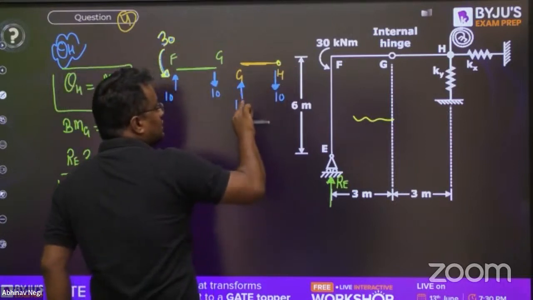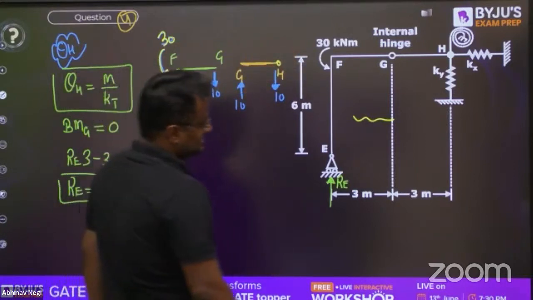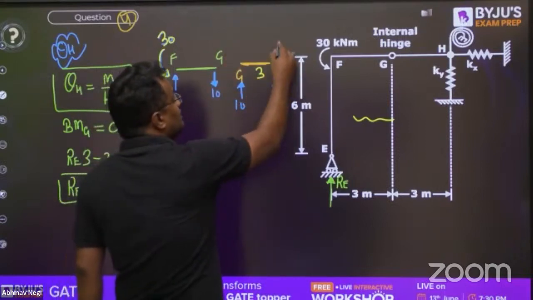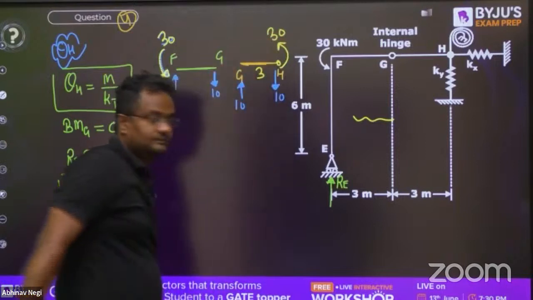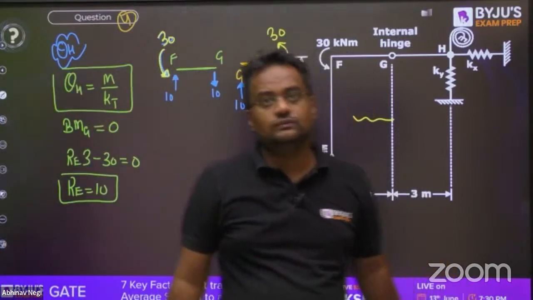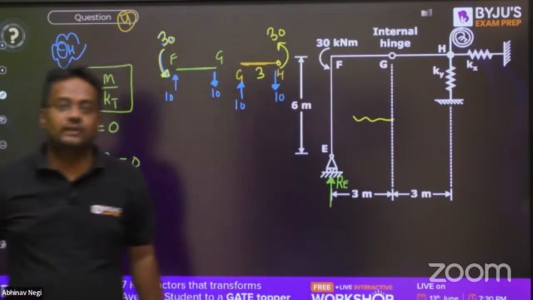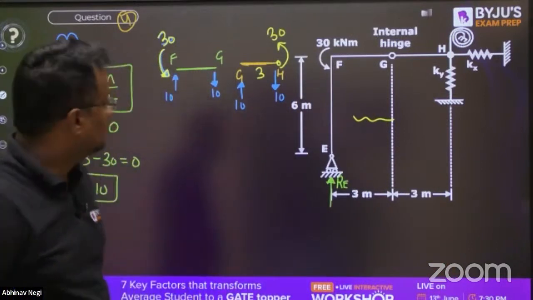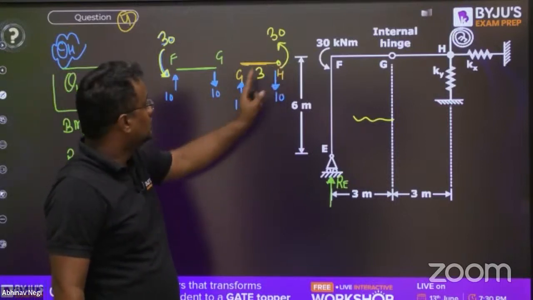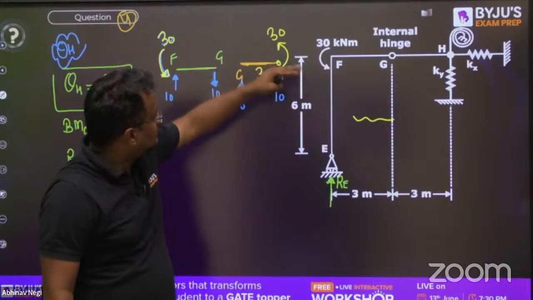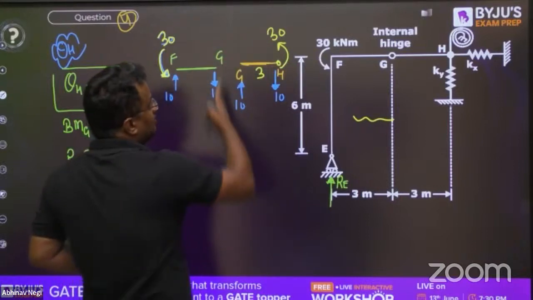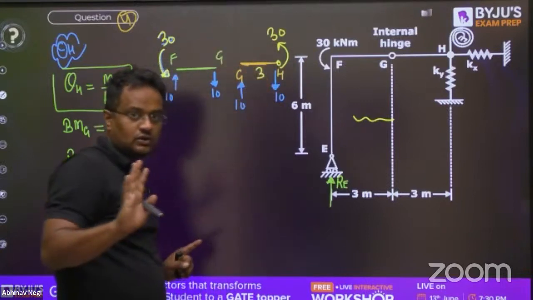Now here at H point, this is the moment I am writing with yellow color. At H, the moment of G will be 10 into the distance 3, that is 30 clockwise. So an anti-clockwise moment 30 has to come at H, yes or no? Anti-clockwise moment has to come there for balancing, because H here is not a hinge, that is a node. So 10 into 3, 30. First of all, for force equilibrium, 10 upward, 10 downward. For moment equilibrium, 10 into 3 is 30, and this 30 anti-clockwise gives 0.